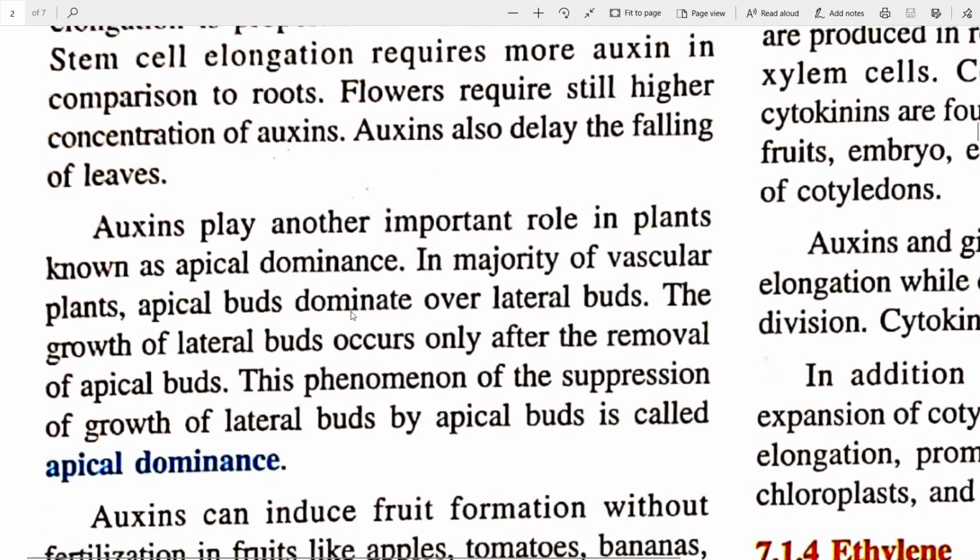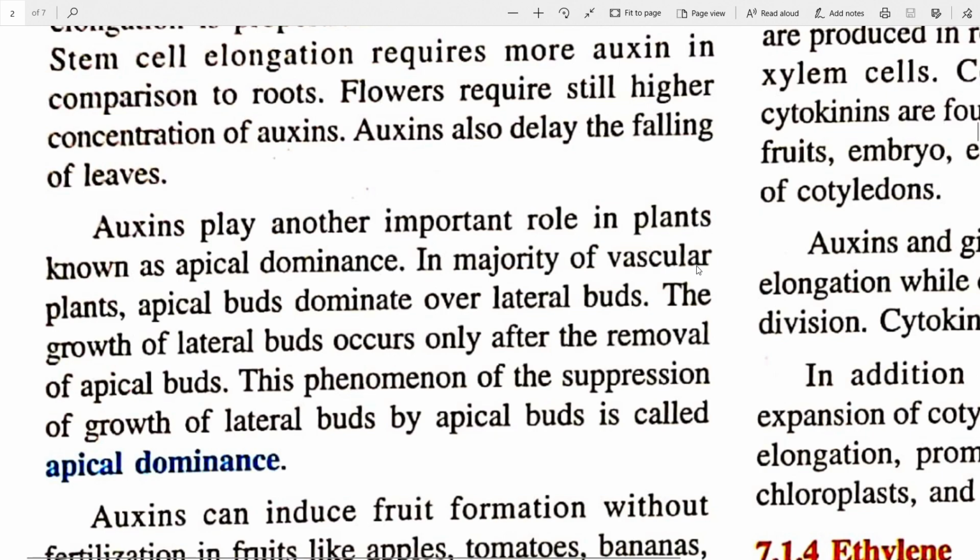Auxins play another important role in plants known as apical dominance. So the phytohormone responsible for apical dominance is auxin. In the majority of vascular plants, apical buds dominate over lateral buds. The growth of lateral buds occurs only after the removal of apical buds. This phenomenon of the suppression of growth of lateral buds by apical buds is called apical dominance.